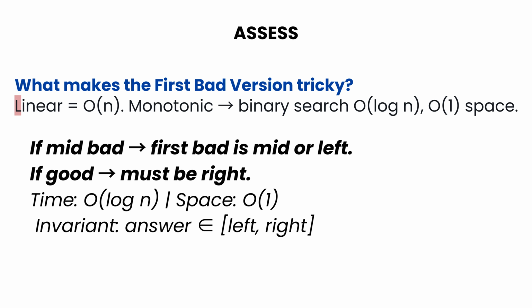Assess. Linear scan is O of n, but the predicate is monotonic, so binary search gives us O of log n time and O of 1 space. The pitfalls are the termination condition and deciding which side to keep when mid is bad. If mid is bad, the first bad could be mid or somewhere to its left. If mid is good, the first bad must be to the right.